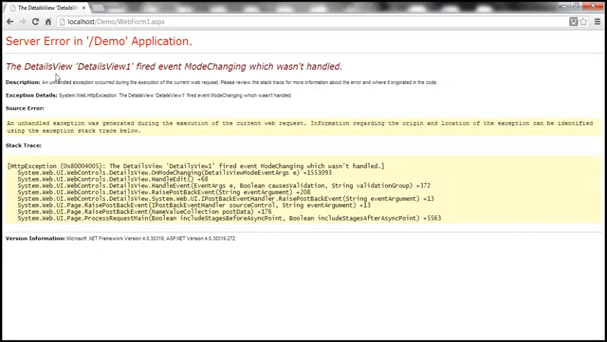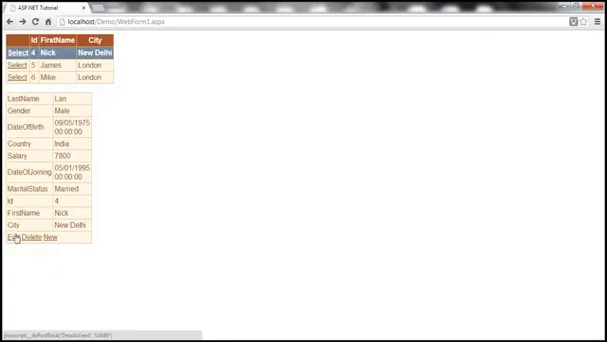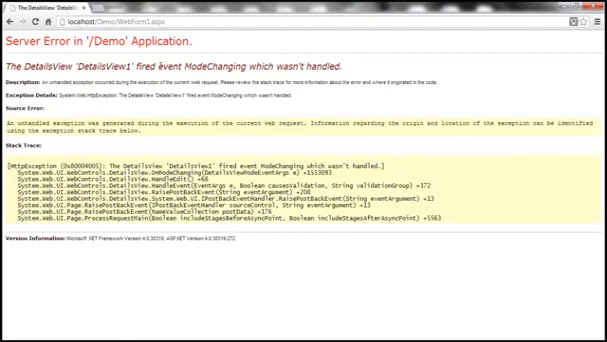Okay, so let's understand this. Look at this error message. The details view fired event ModeChanging, which wasn't handled. So what does that mean? When I click edit, the mode of this details view control is changed, meaning from read only mode, we are trying to put this details view into edit mode. Similarly, when I click new, we're going to put that into insert mode. At that point, when we click edit or new, the mode of this details view control is changed, at which point it raises an event, and we need to handle that event. Otherwise we get the runtime exception, as you can see here.